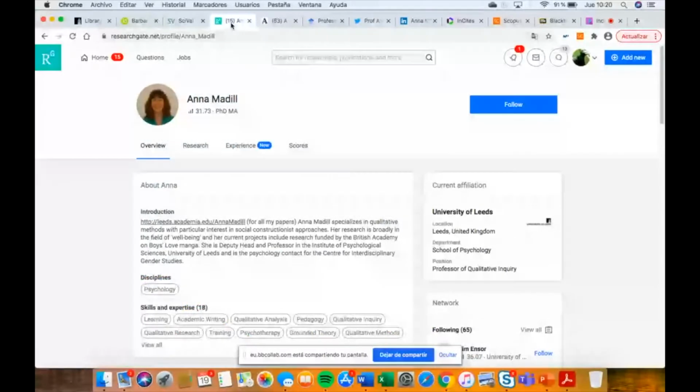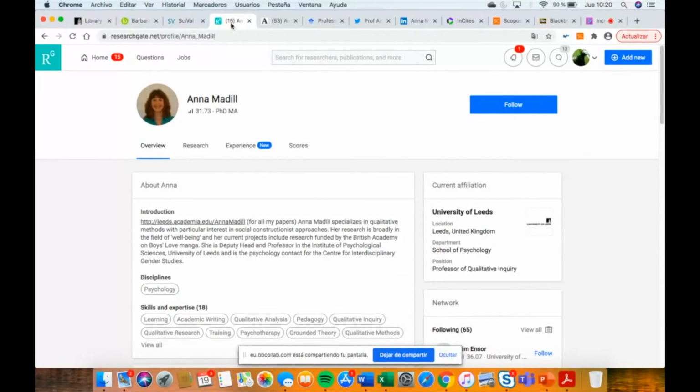This is ResearchGate. I don't know if you are familiar with it, but ResearchGate is another platform for researchers. It is free, so you can create your profile and upload your publications, and ResearchGate also finds your citations, so you can have ResearchGate scores.